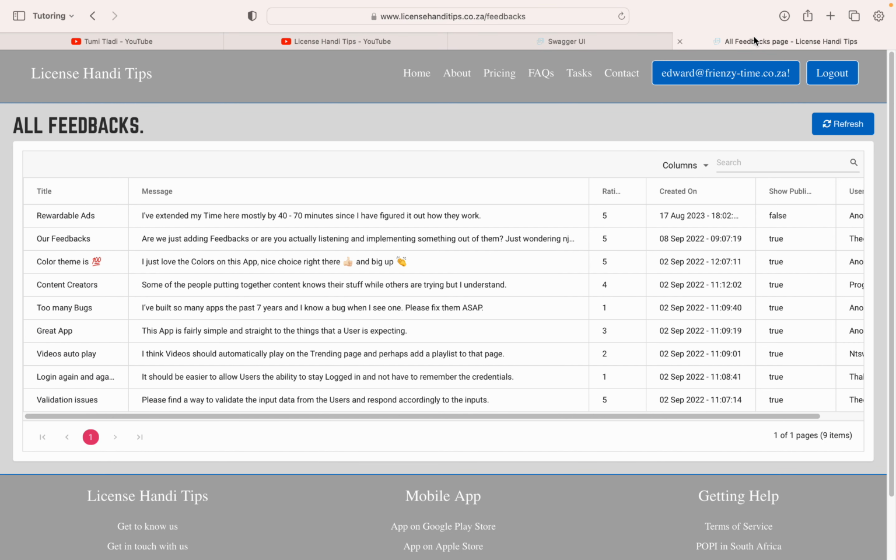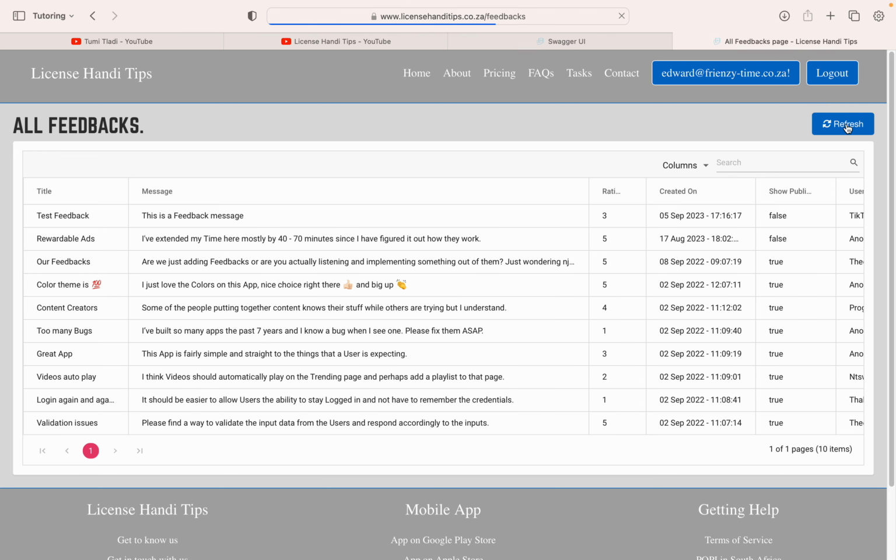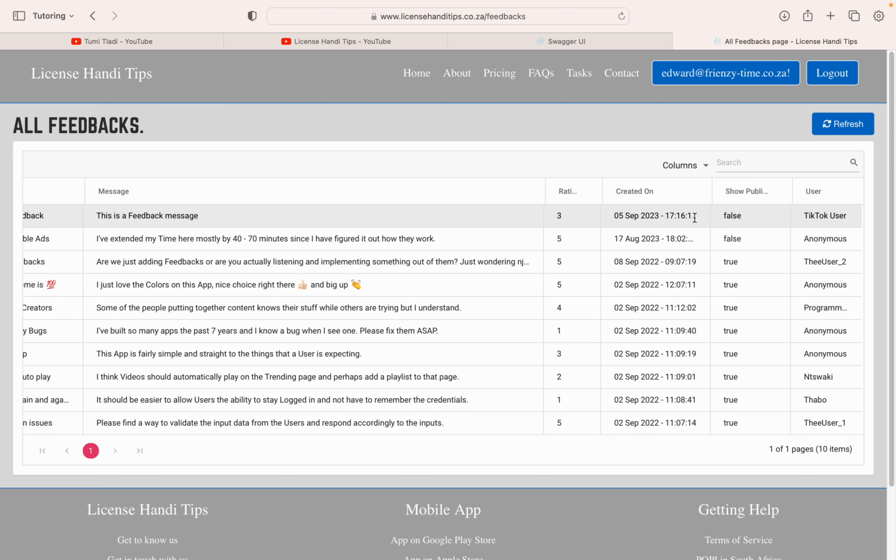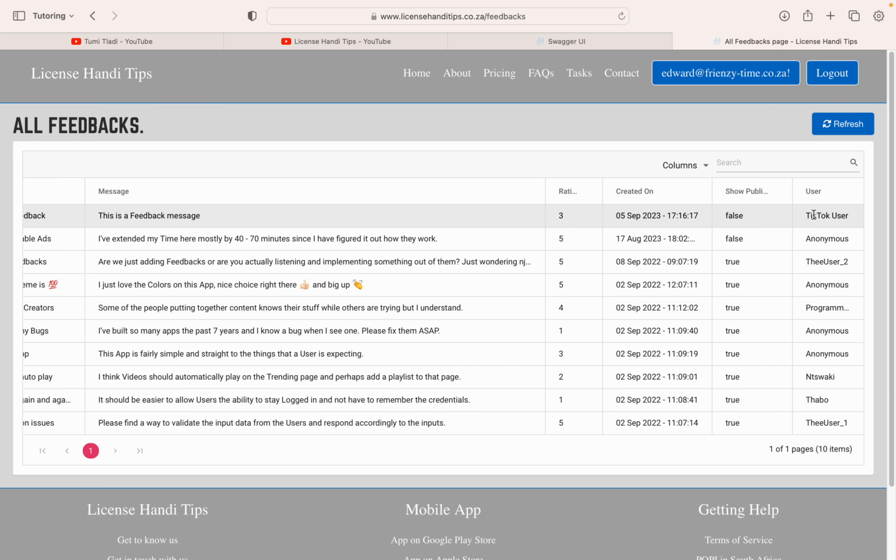Then let's check that. Currently there's still 9. Let me hit refresh. And there we go. So now there are 10. You see, that's post. You want to check that. So the title is a test feedback. This is the message. This is a feedback, and the rating right now is 3. You see, it was created 5th September 2023 because I moved it backwards, and by the user called TikTok.